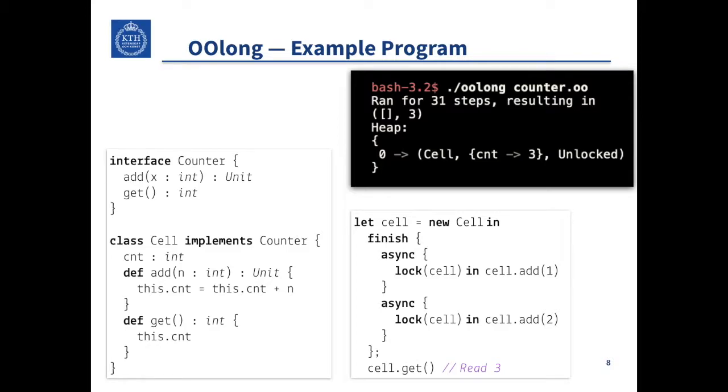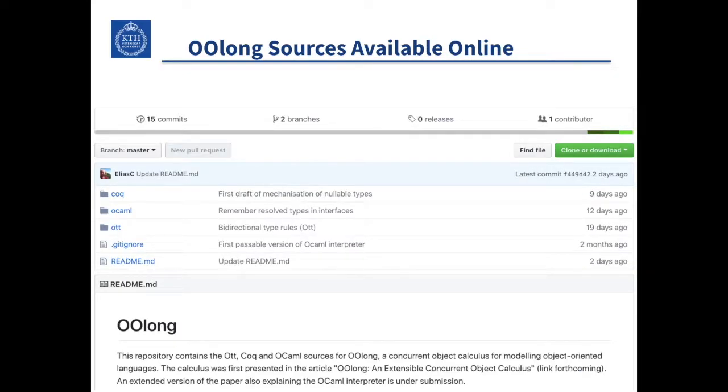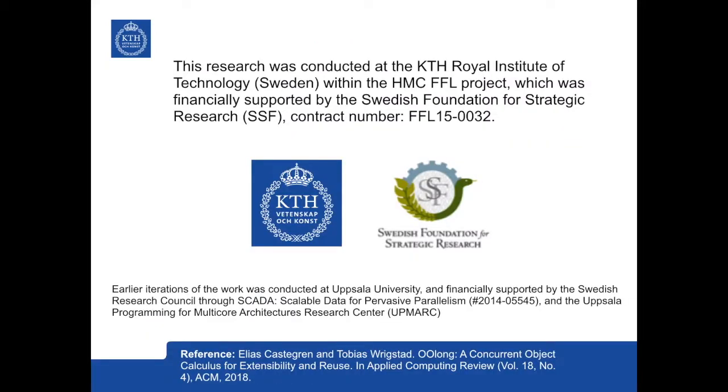We also provide a prototype interpreter written in OCaml for automatically type checking and running OOlong programs. It can be used by a researcher who is more geared towards engineering than developing models on paper. The source code for the interpreter, the Coq mechanization, and the Ott rules are all publicly available on GitHub, and so are easy to pick up and start using for other researchers.